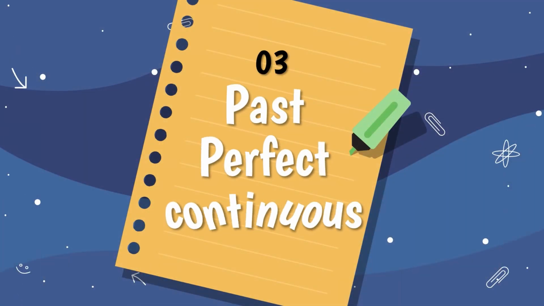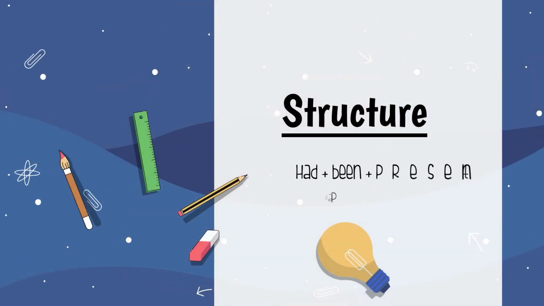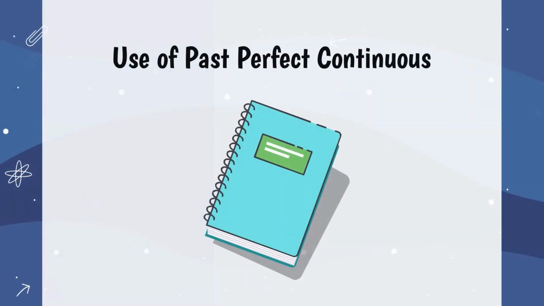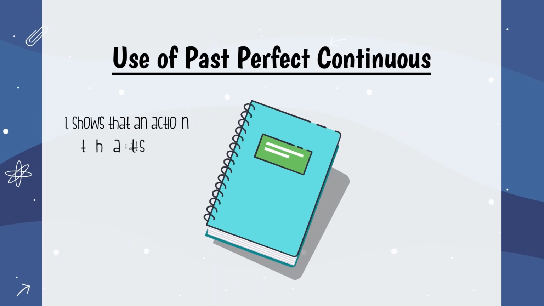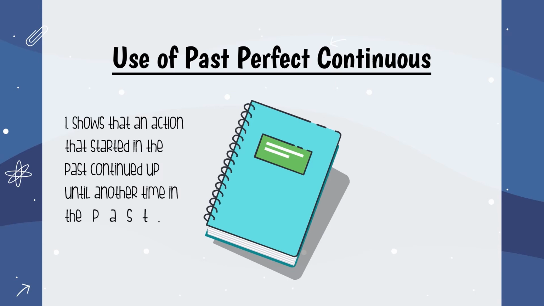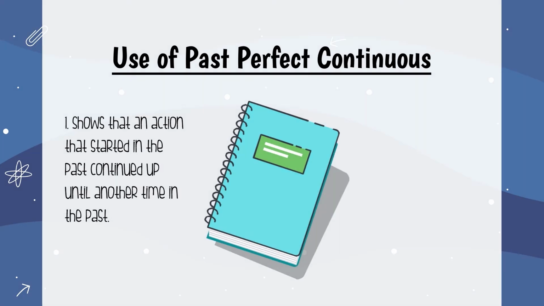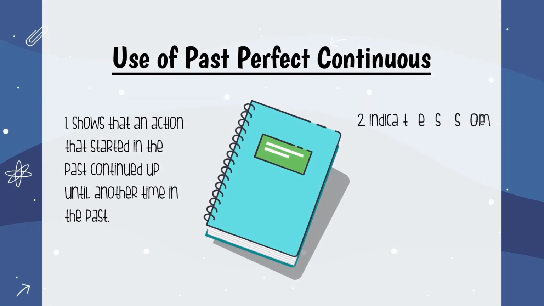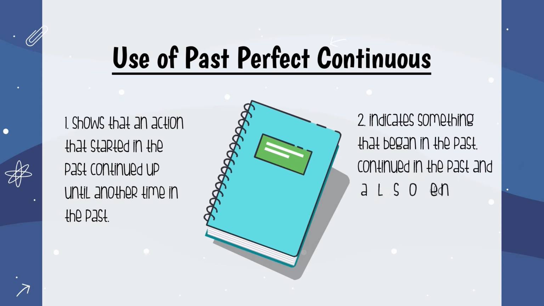Past perfect continuous. Structure: had plus been plus present participle. We use the past perfect continuous tense to show that an action that started in the past continued up until another time in the past. To be more specific, the past perfect continuous indicates something that began in the past, continued in the past, and also ended at a defined point in the past.